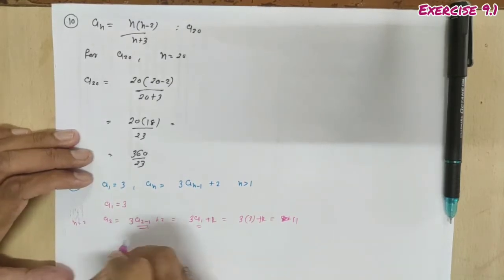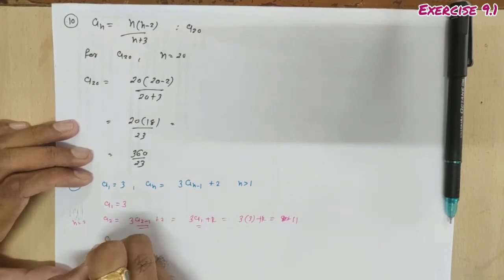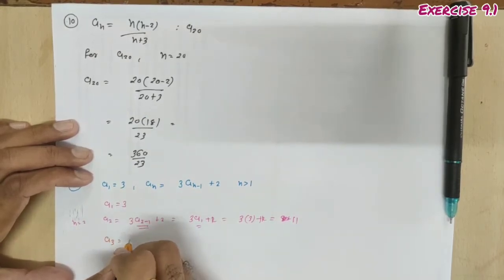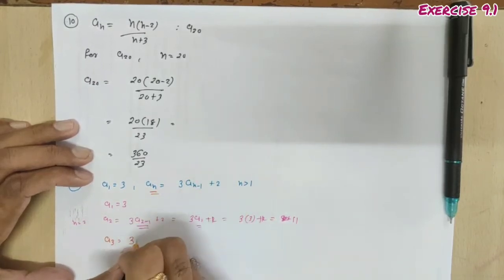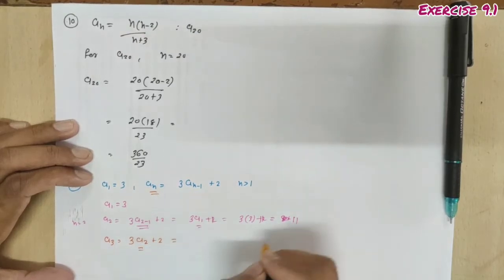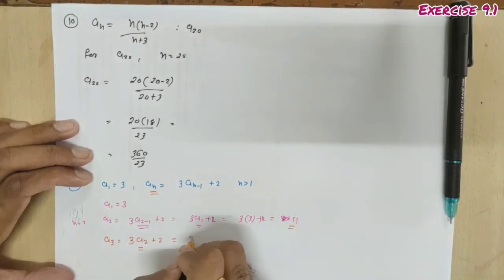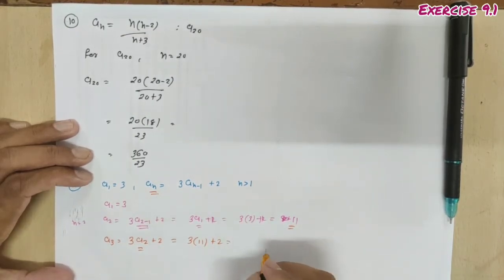First you have to find the first 5 terms and then we have to obtain the corresponding series. So the third term is a_3. For a_3 put n equal to 3. So it's 3 a_2 plus 2. What is a_2? a_2 is 11. So it's 3 into 11 plus 2. So it's 33 plus 2, 35. So a_3 is 35.